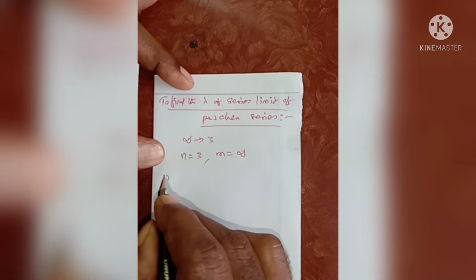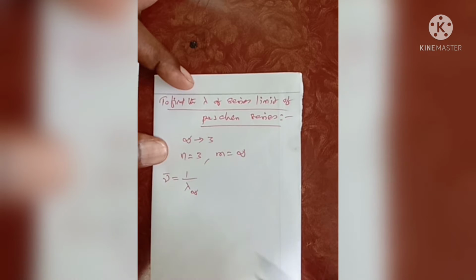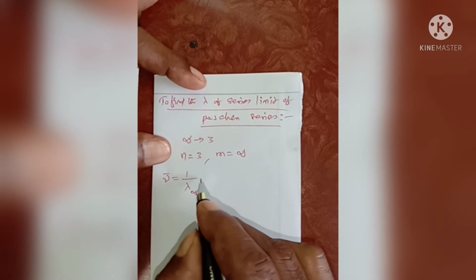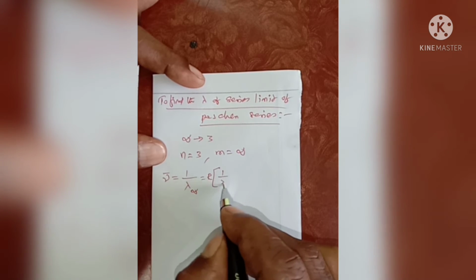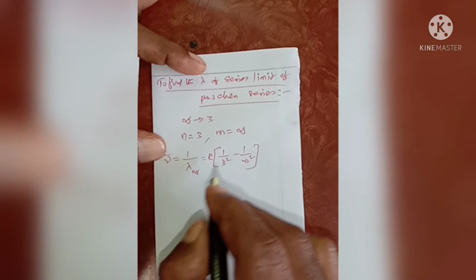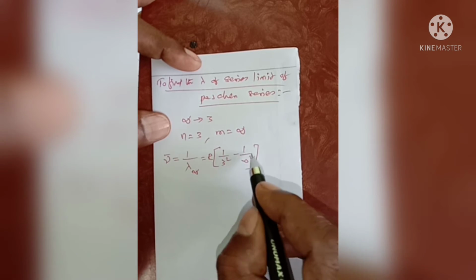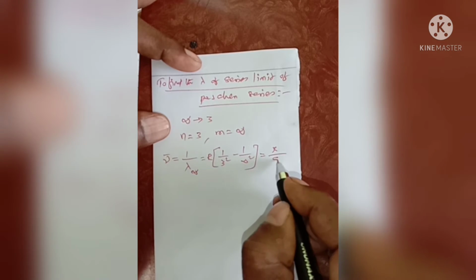The wave number, the reciprocal of wavelength for the series limit lambda infinity, is equal to the Rydberg constant into 1 by 3 square minus 1 by infinity square. Now simplify: anything divided by infinity is 0, so only R divided by 3 square, that is 9.